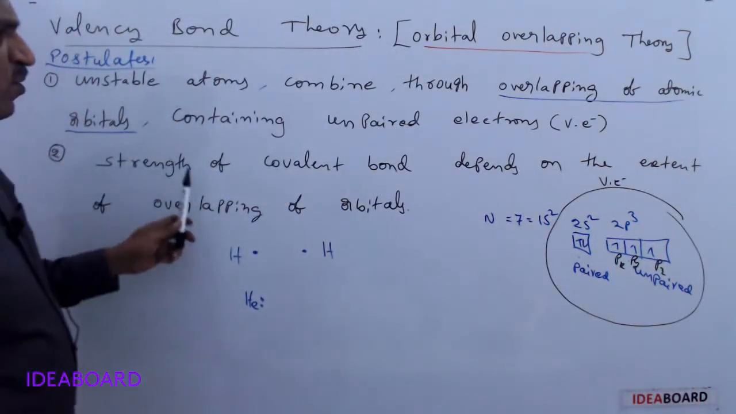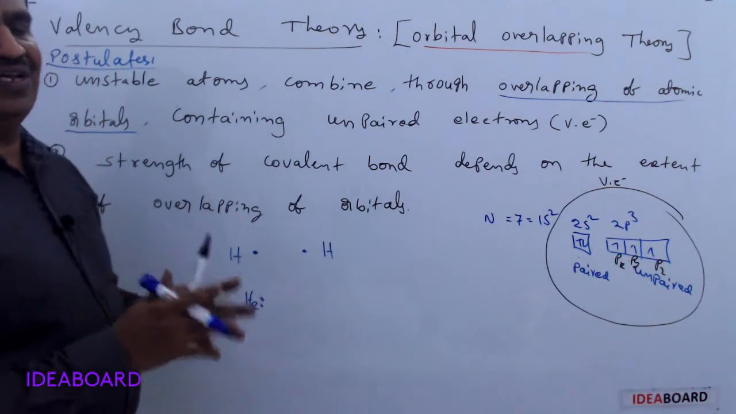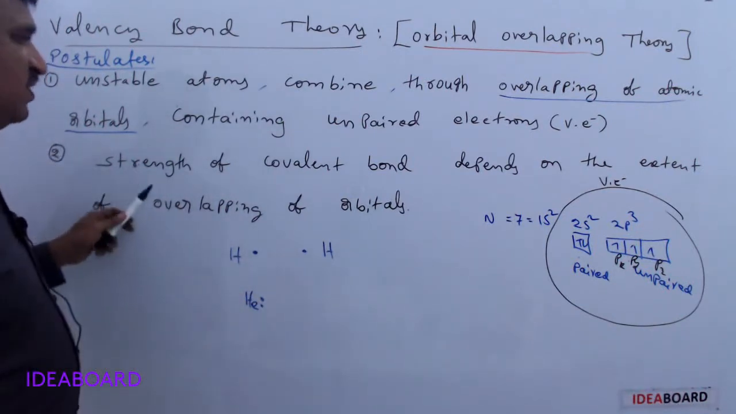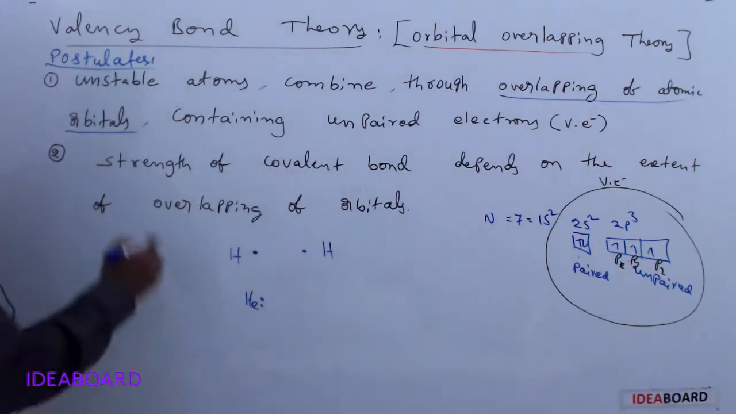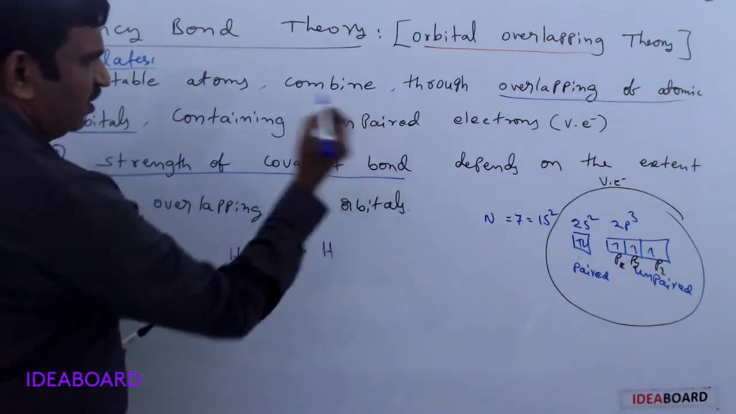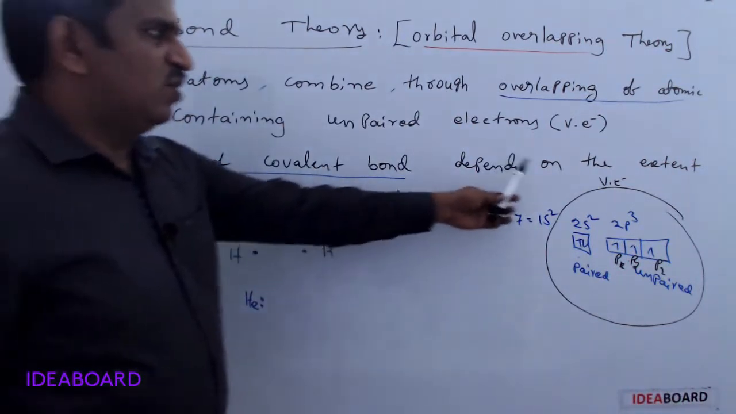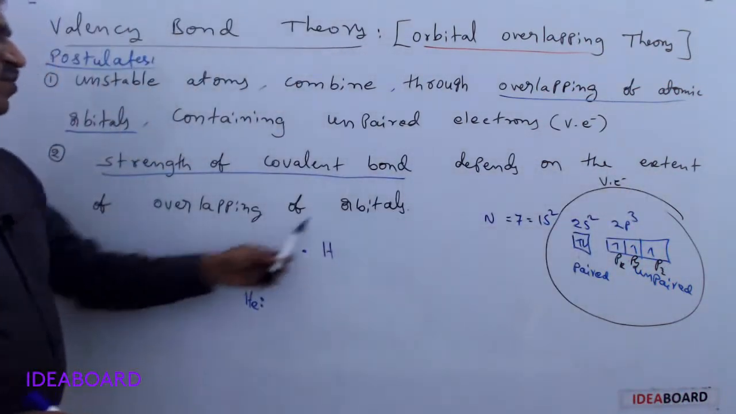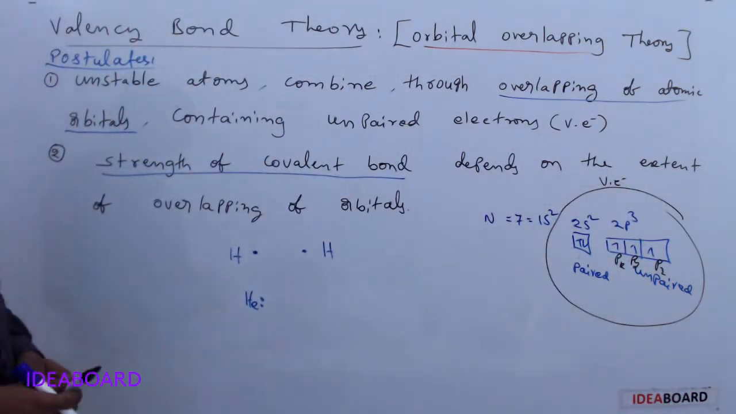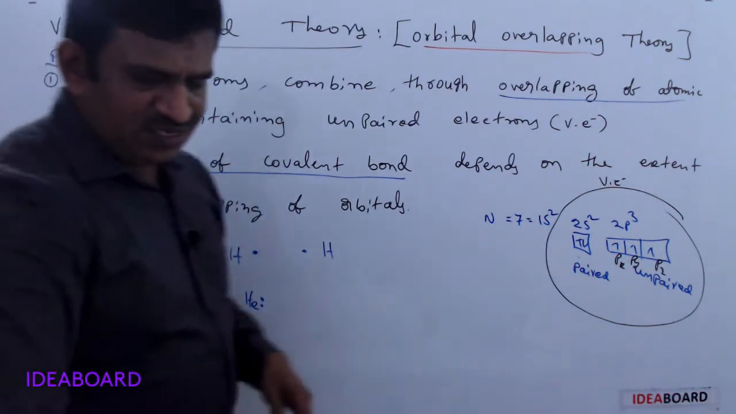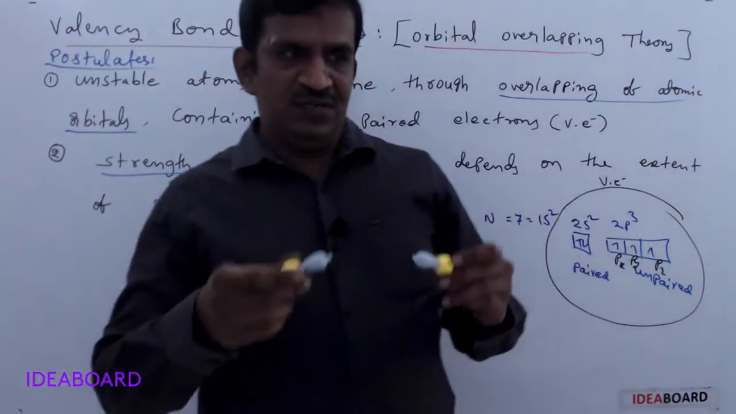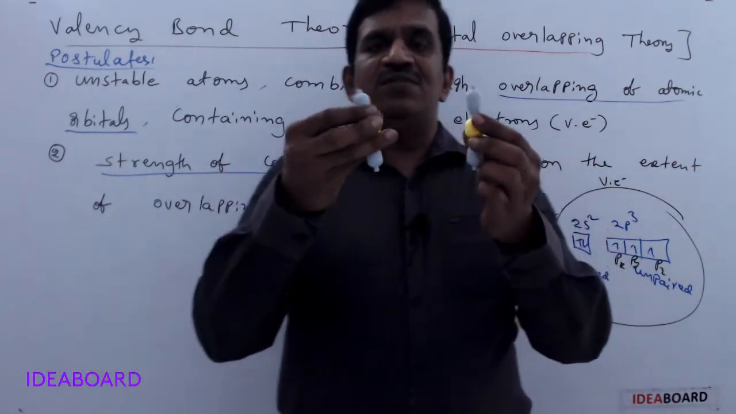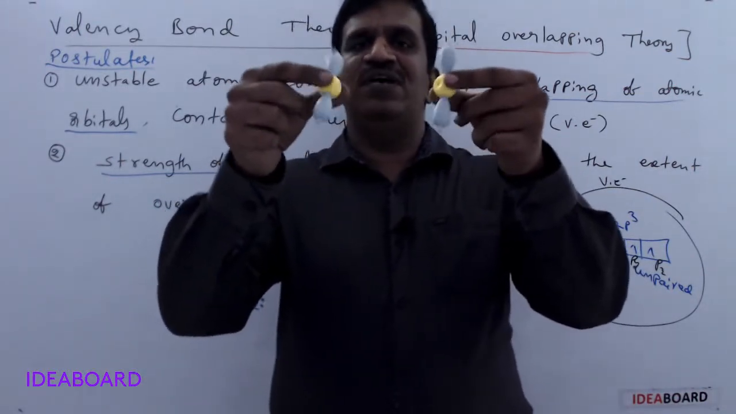Next, how strong is the covalent bond? It depends upon the extent of overlapping. The strength of a covalent bond depends on the extent of overlapping of atomic orbitals. Suppose I draw these two p orbitals here.